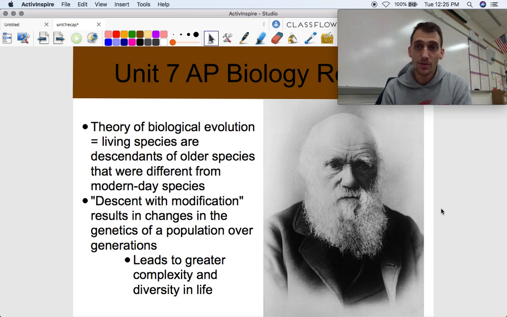And most people do not have a good understanding of what this is or how it works, let alone what a theory is. And if you understand this, I feel like it's my duty to help you understand this before you leave high school, just because I think adults in general should know this, not just AP biology students.